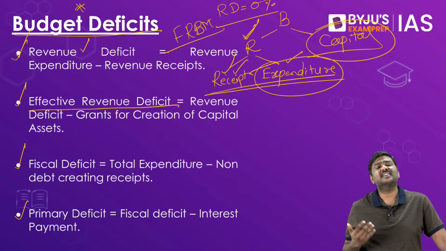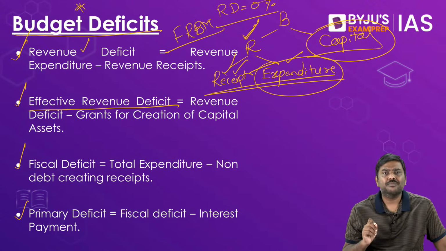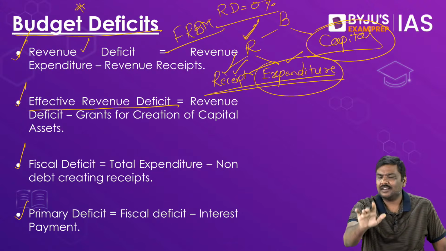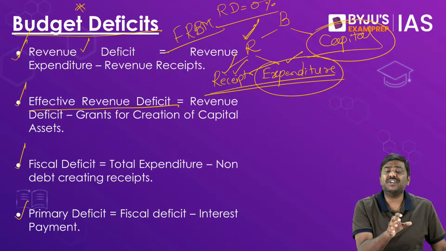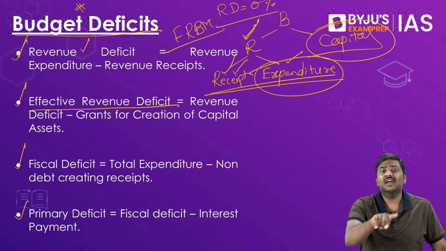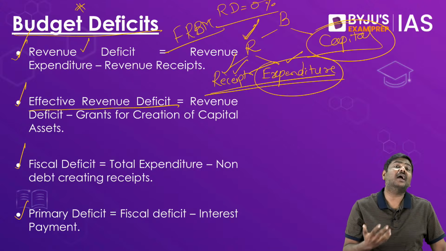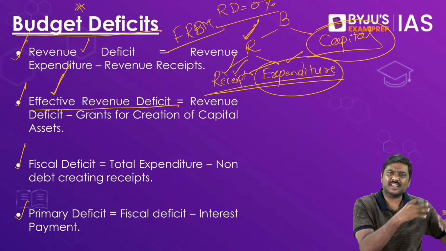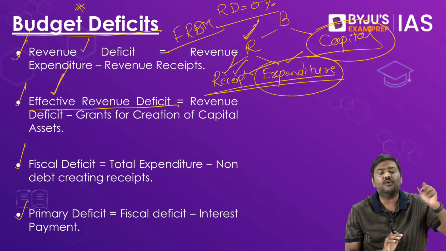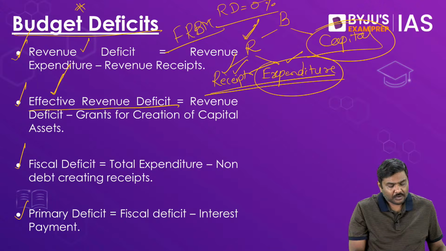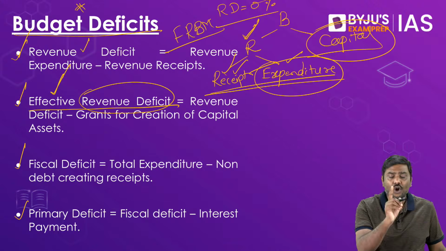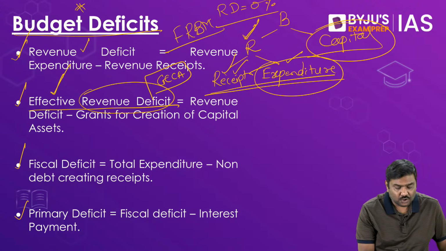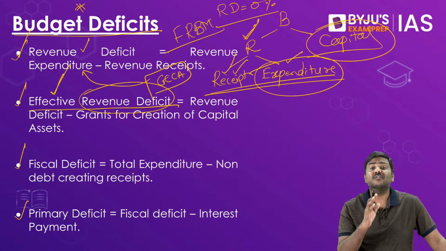Having said so, the criticism or the concern related to this is very simple. Either it is spent directly by the government or by the states or any agencies, doesn't matter, it is associated with asset. So if it is associated with asset, it should not be kept under the revenue side, it should be kept under the capital side. That is the reason the effective revenue deficit was introduced a couple of years ago in India, post the 13th and 14th Finance Commissions. The concept says that whenever you are calculating revenue deficit, you should not include GCCA. I repeat, whenever you are calculating revenue deficit, you should not include GCCA as a part of revenue expenditure.